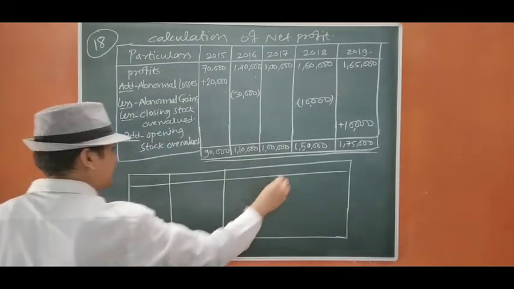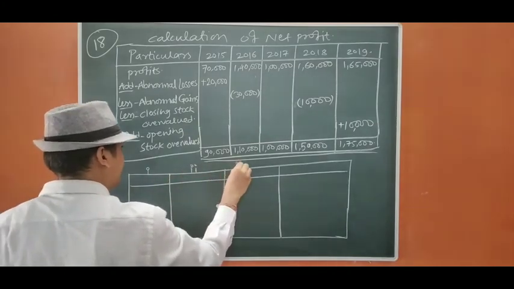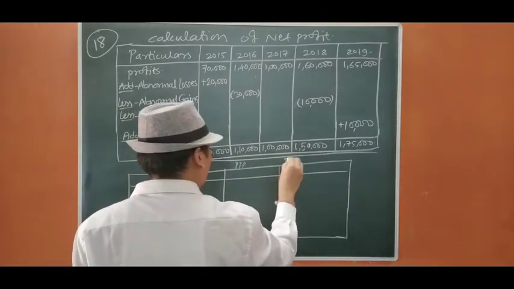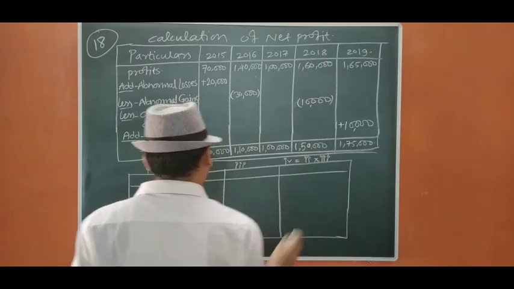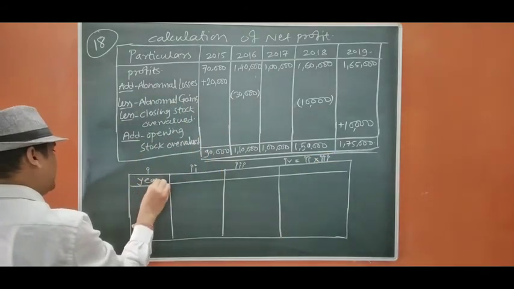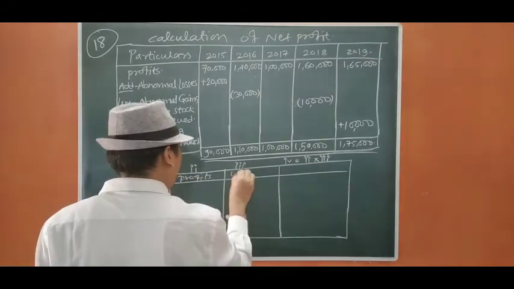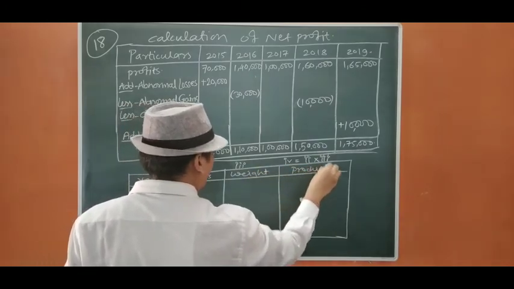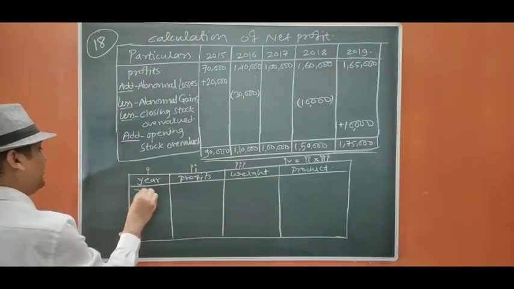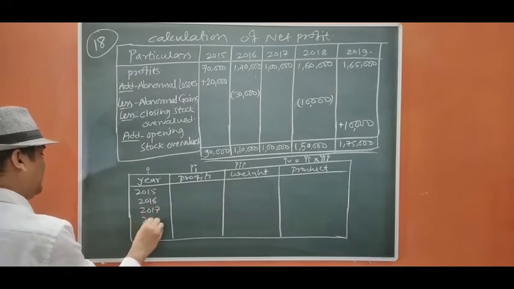Year, profits, weight, this is product. 2015, 2016, 2017, 2018 and 2019.